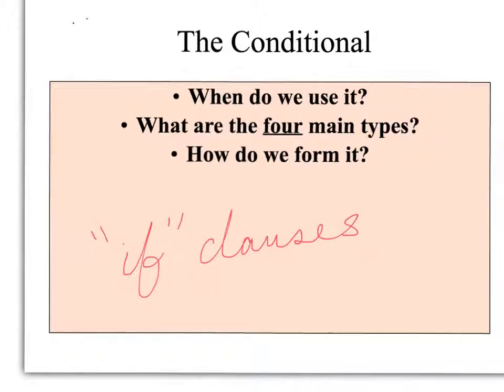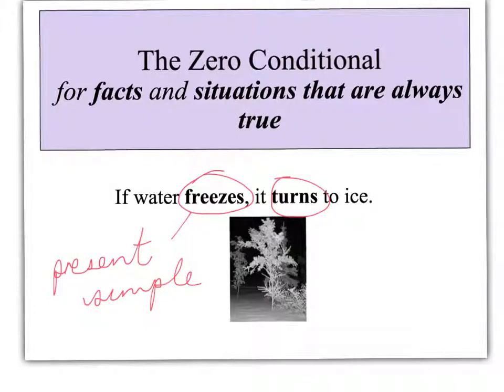So when do we use it? What are the four main types and how do we form it? The zero conditional is used for facts and situations that are always true. If water freezes, it turns to ice. Note the use of the present simple in the if clause and in the main clause.